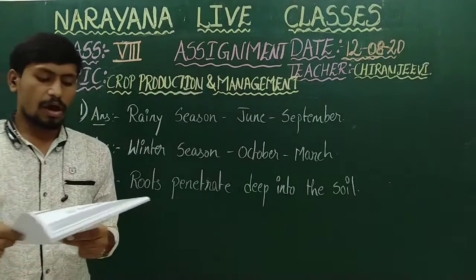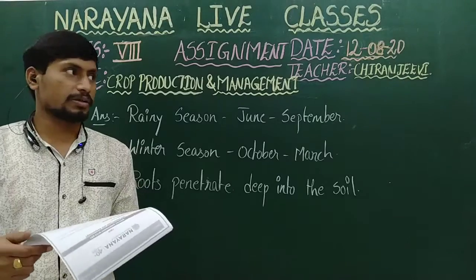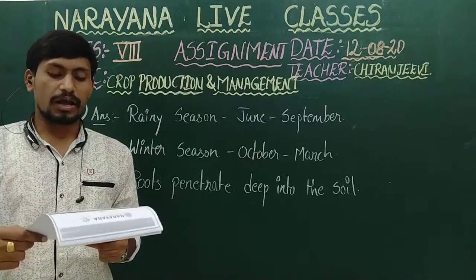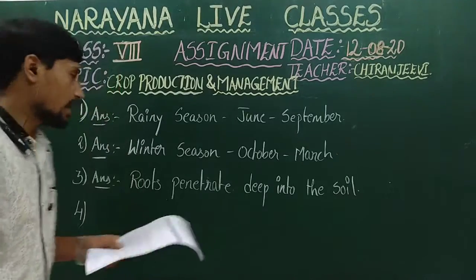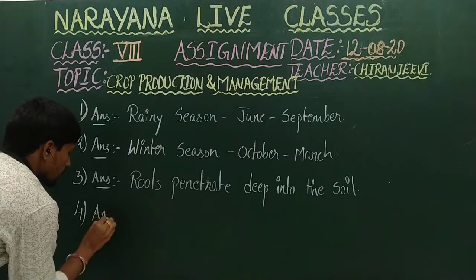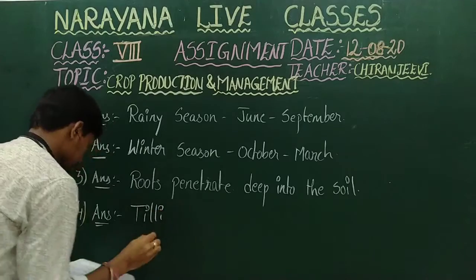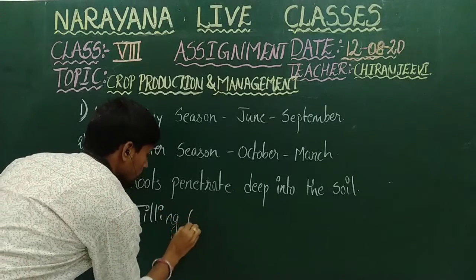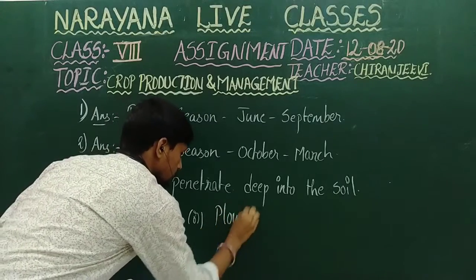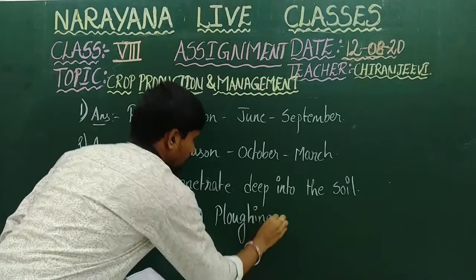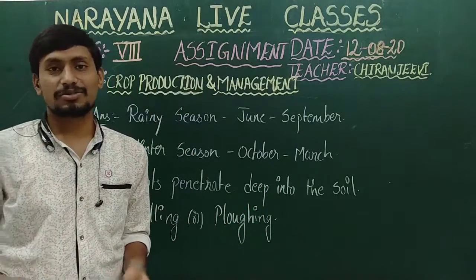The fourth one: the process of loosening and turning of the soil is called dash or dash. So the answer is, the process of loosening we say tilling, or plowing. Tilling or plowing are the words which we use for the loosening of the soil.